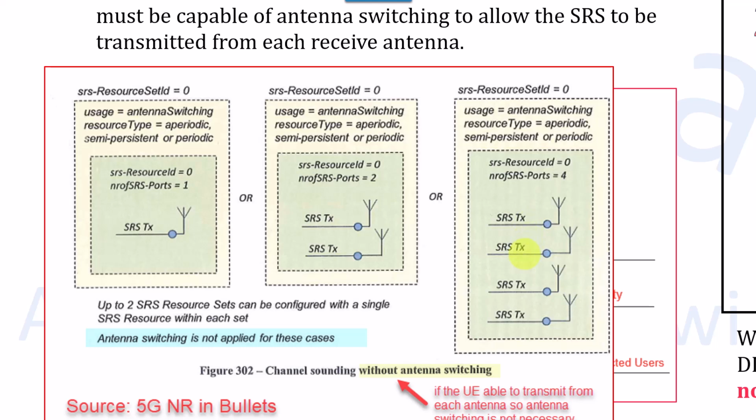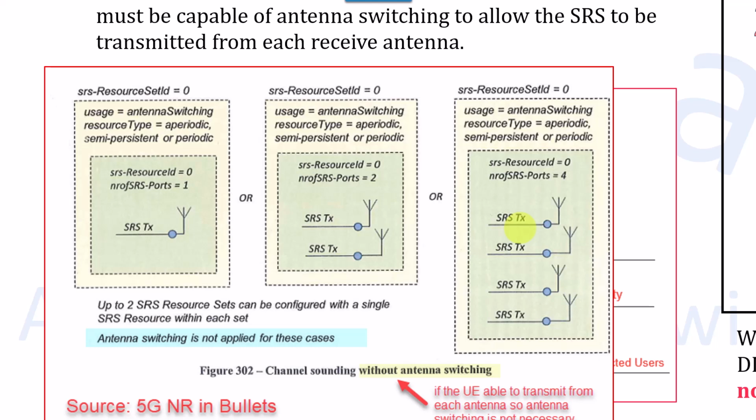This means you have 4 transmitters and 4 receivers. Each transmitter will be linked with 1 receiver. So in this case, the UE doesn't need to do any switching. I'll explain that switching, which will give you a clearer explanation. But in general, having equal transmission and receiver capability from the UE side doesn't require the so-called antenna switching concept.